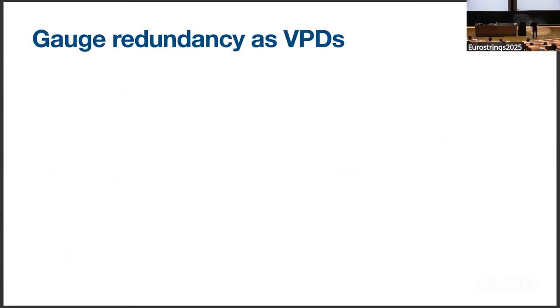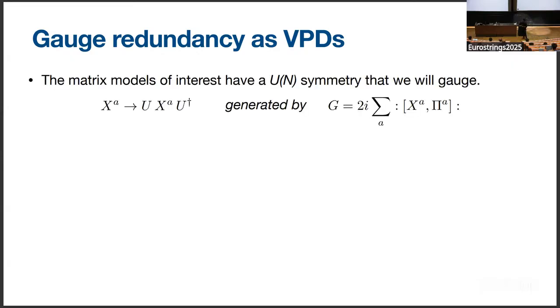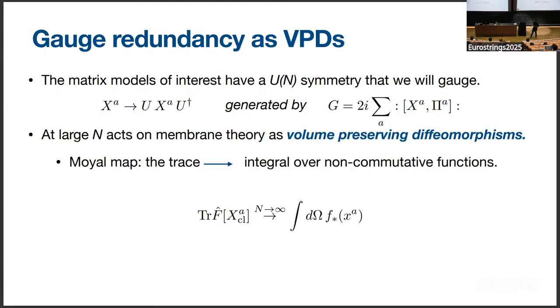Also central to the story is a gauge redundancy, which I'm going to try to explain, plays the role of diffeomorphism invariance that we were talking about in the Ryu-Takayanagi context. So in particular, it has a U(N) gauge redundancy, which acts on the matrices by conjugation. And at large N, this is going to act on the membrane theory as volume-preserving diffeomorphisms.